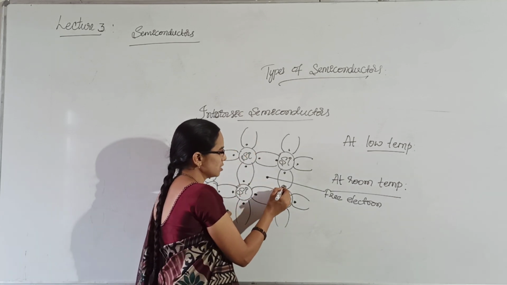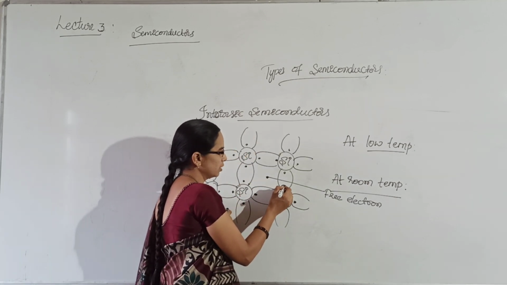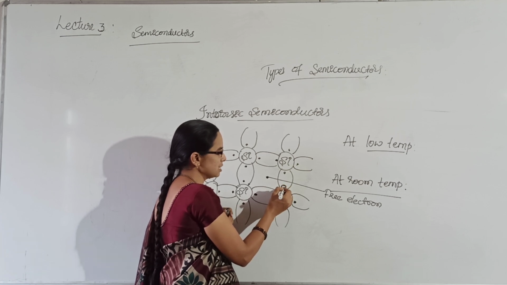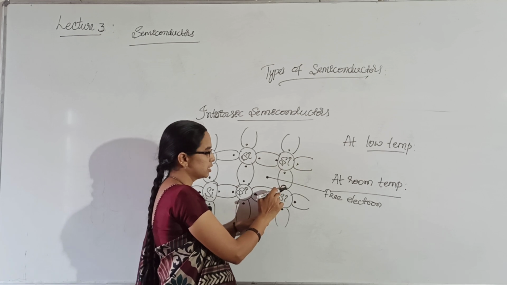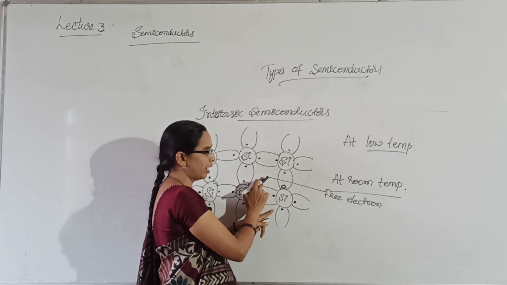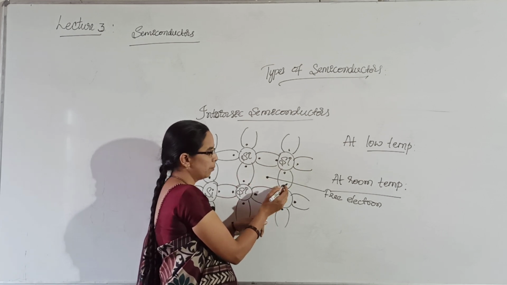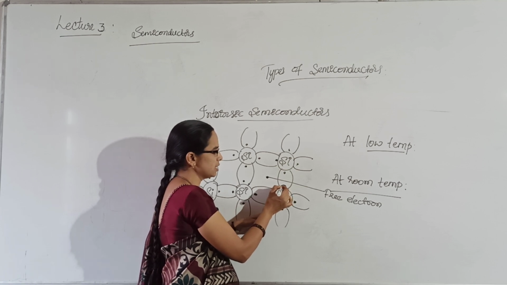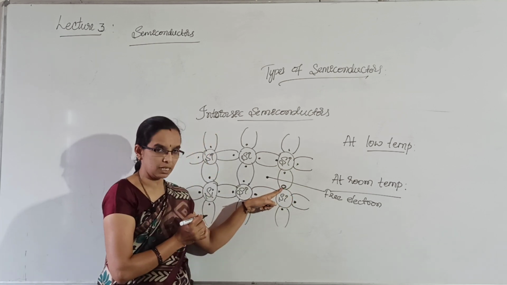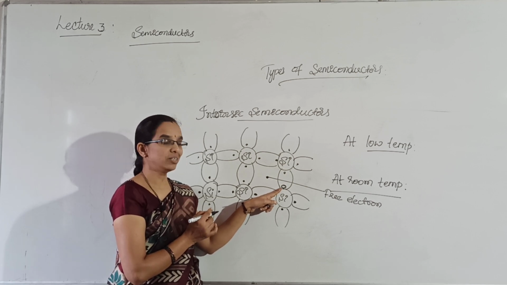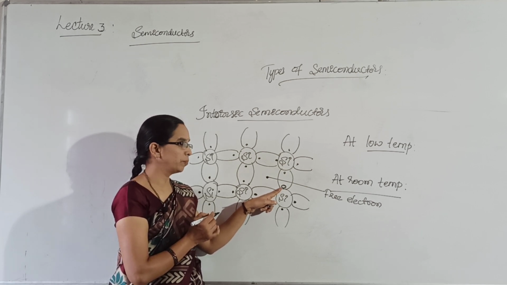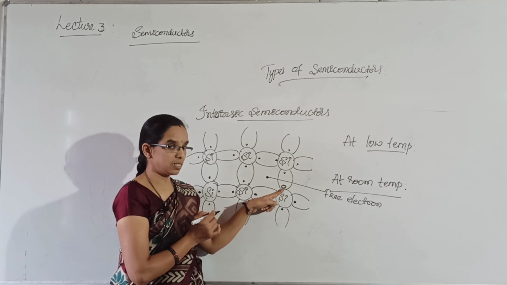What happens in the case of the vacancy? The valence electron of this particular atom jumps to the conduction band and becomes a free electron, but there is a deficiency of electron. You can see the circle-like structure. There is a deficiency of electron because an electron was present here.